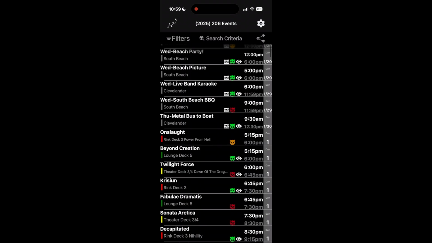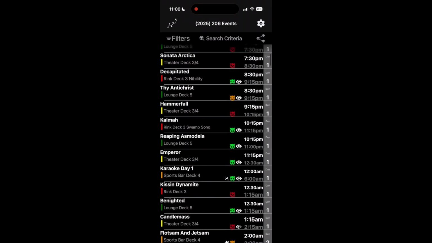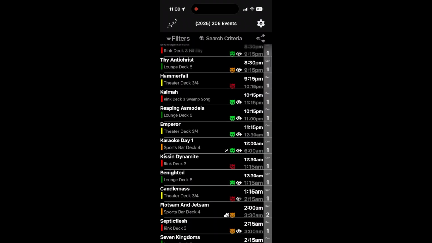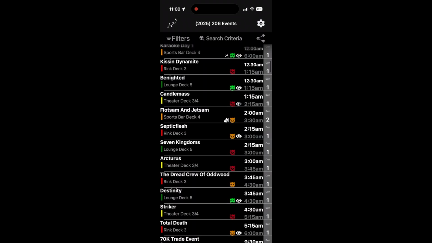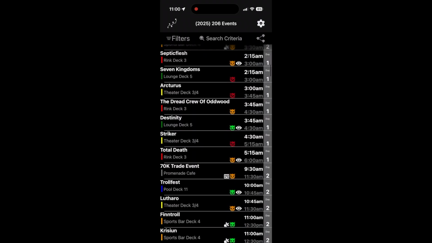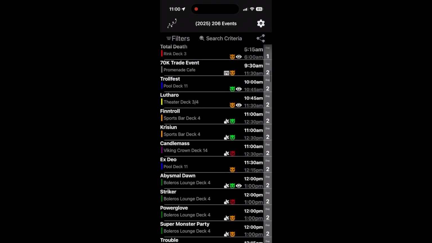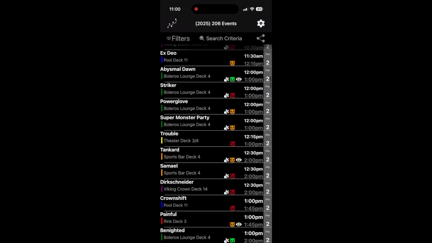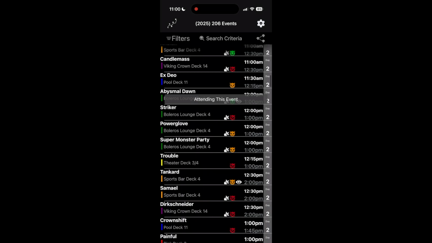Once the schedule is on your phone, no network access is required to use all major features of the app. Feel free to put your phone in airplane mode. You will see a complete list of events that, for 70,000 Tons, include 2 shows per band, plus a meet and greet along with other events. There is now an eye icon available in the swipe interface to indicate that you plan to attend an event. This is a powerful feature that can really help you plan what events to see.